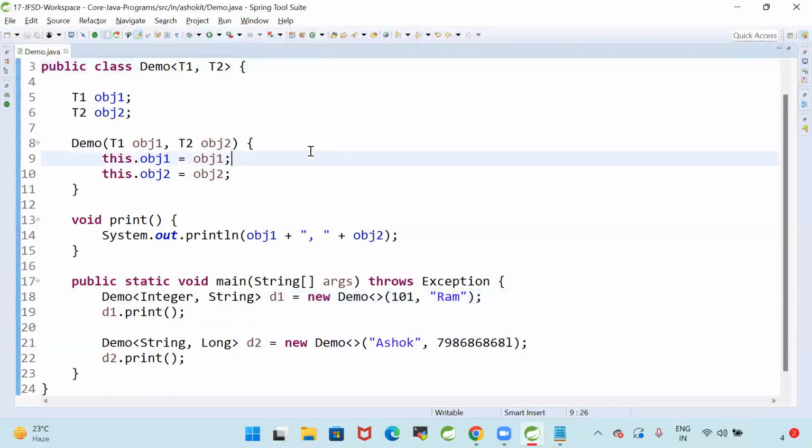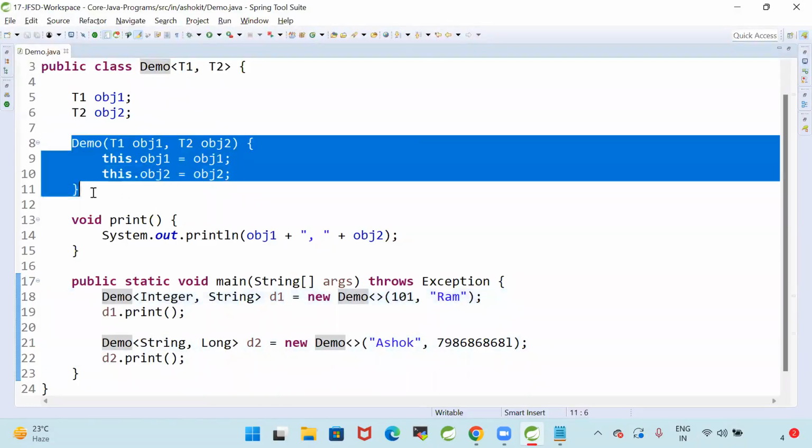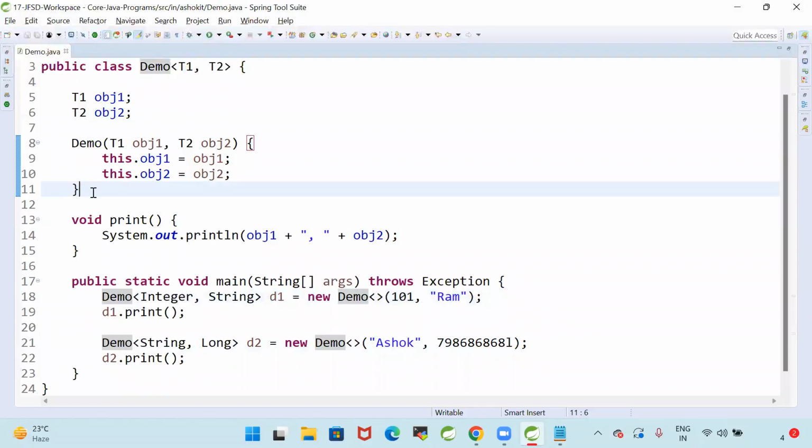Demo class can take two types, T1 and T2. T1 can be anything, T2 can be anything. In the first demo object, T1 should be integer, T2 should be string. When we go for a second object, D2, first I can store string, second I can store long. Can I say now demo class is a generic class? We can store any type of data into the demo class. Guys, can I say that my demo class is a generic class which is used to store any type of data?